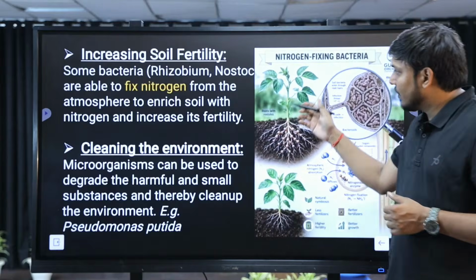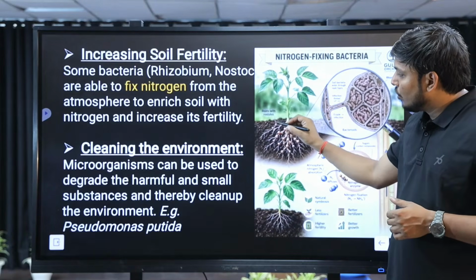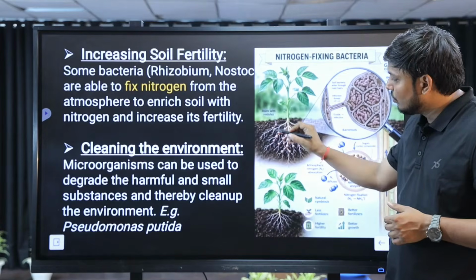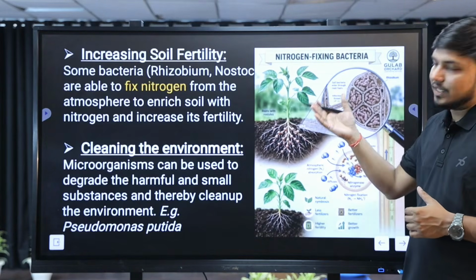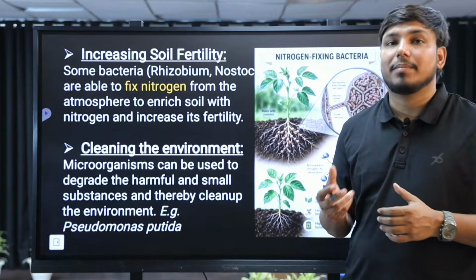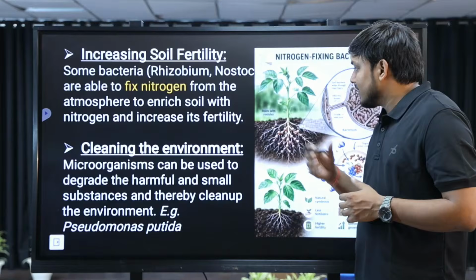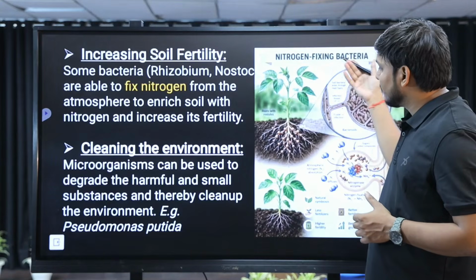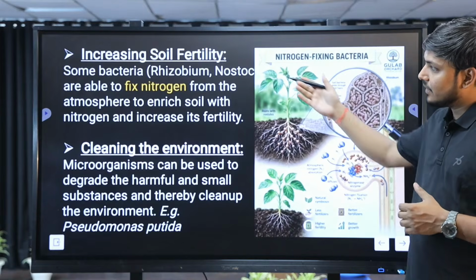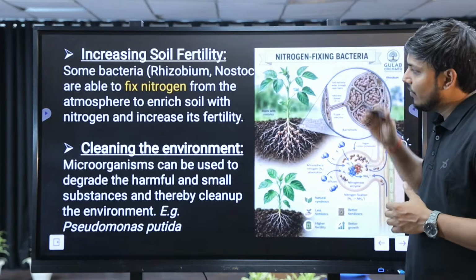So basically what we do, some plants which have the root nodules, right? रूट्स में छोटी छोटी गांठें बन जाती हैं, बेसिकली नोड्यूल्स लाइक स्ट्रक्चर होते हैं, and these plants which have the root nodules are known as leguminous plants. Example pulses, right? So here you can see that these are the nitrogen fixing bacteria which remain inside these root nodules, and these are the rhizobium, right, which live here.